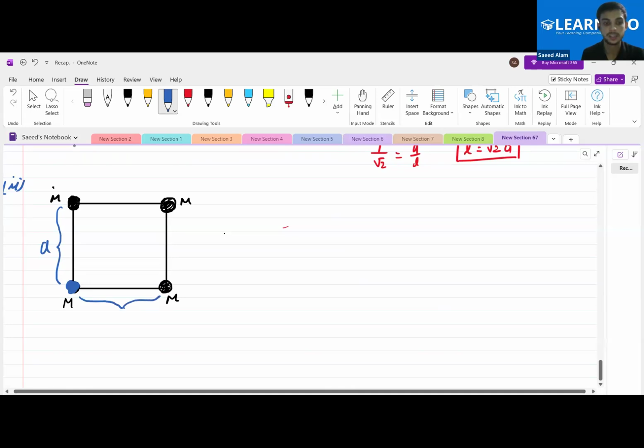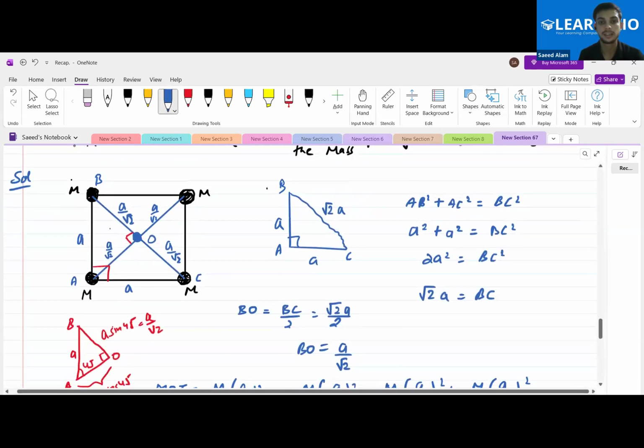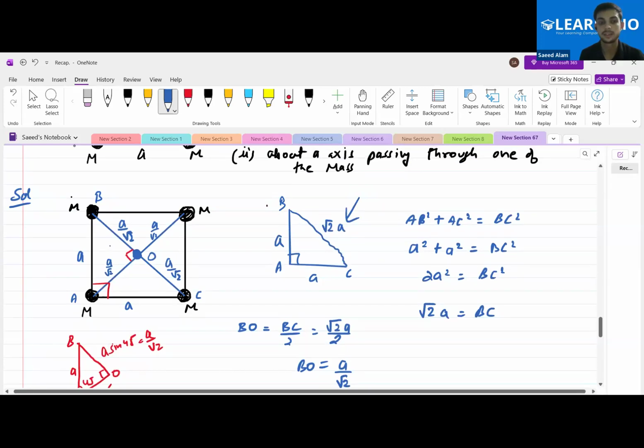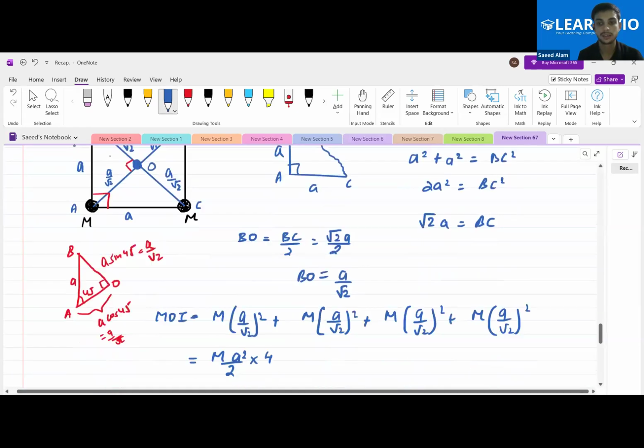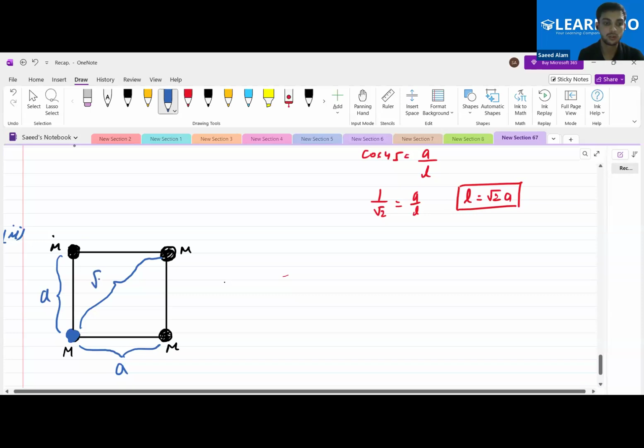What is this distance? Yes, Aman, this is also A. What is this distance? I had marked it over here. What is this distance, BC length? Root 2A. So don't you think that both the diagonals are equal? So mark this as D. This AD length will also be the same one, yes or no? So that will be root 2A.